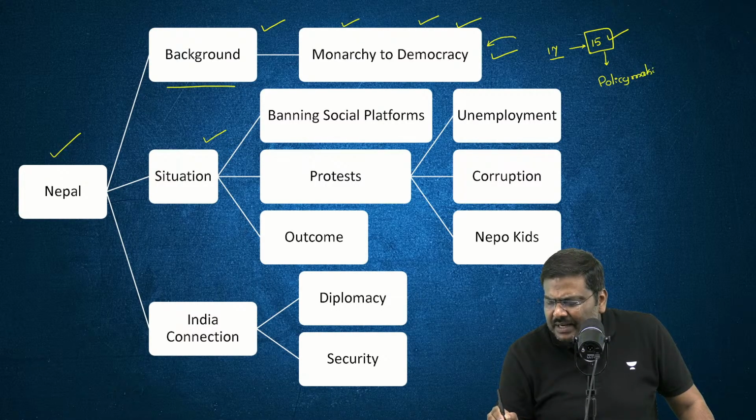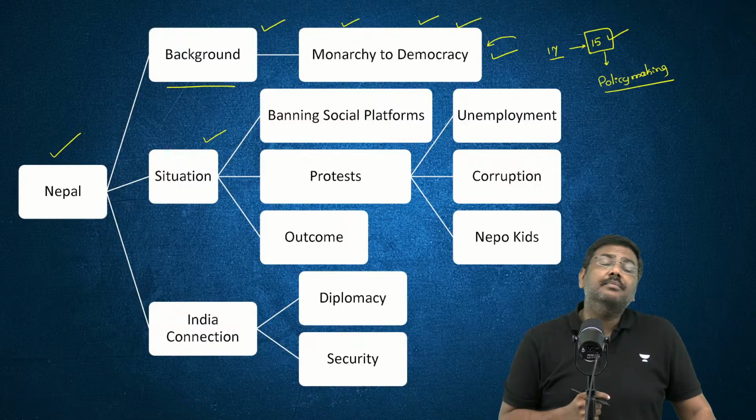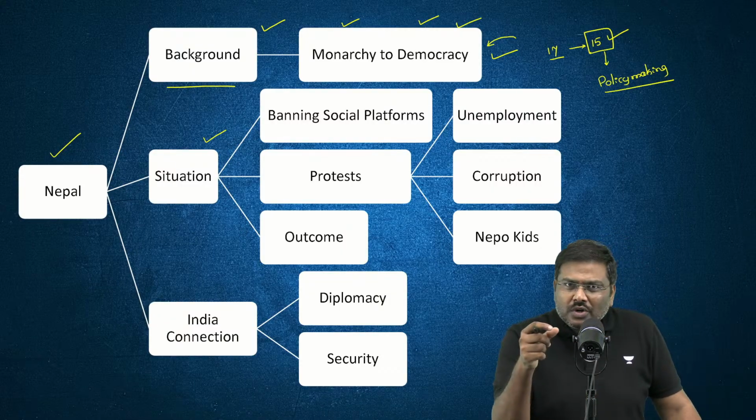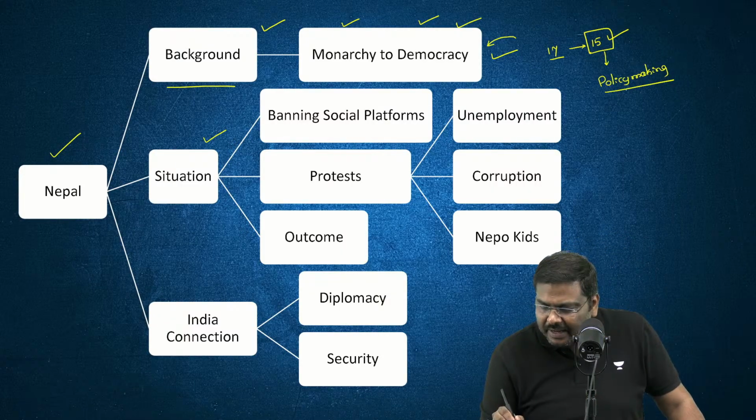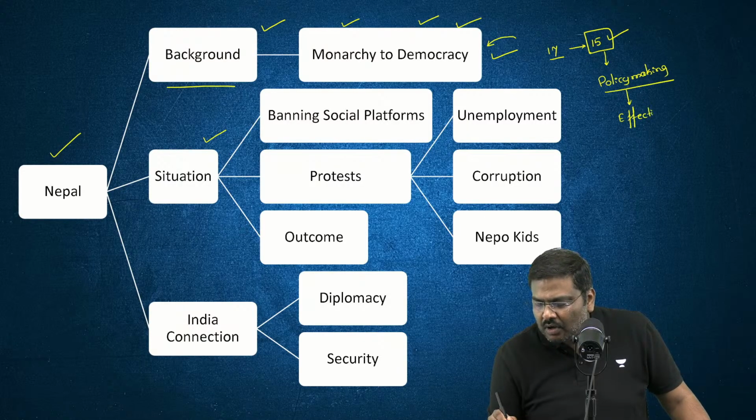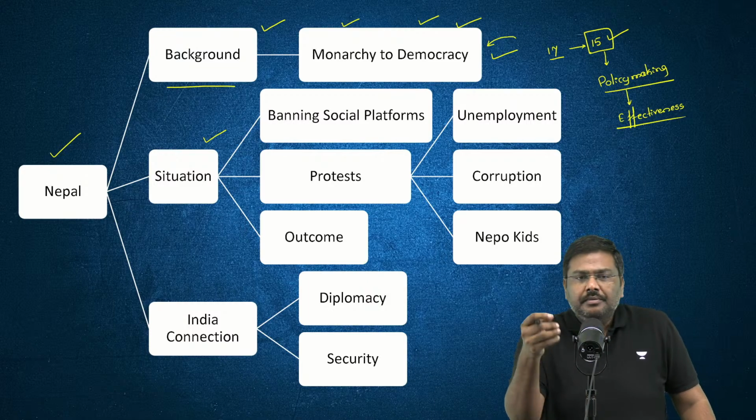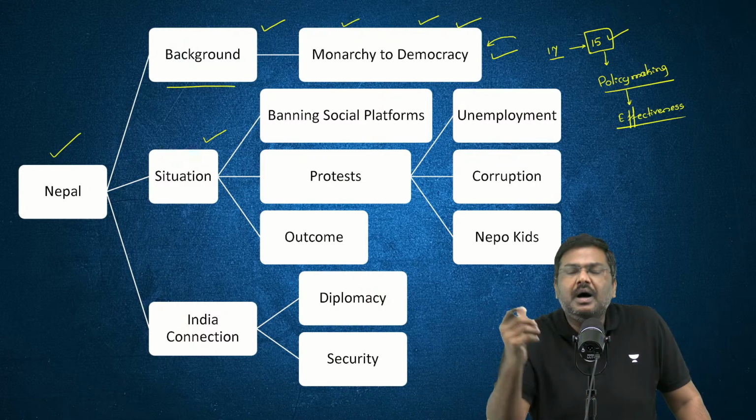There is no stability, no guarantee regarding policymaking. And when there is no guarantee regarding policymaking, the effectiveness or the implementation of the policies will also be affected. Now, how do I prove this? Please look at the situation of Nepal.